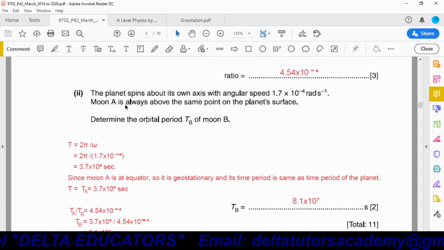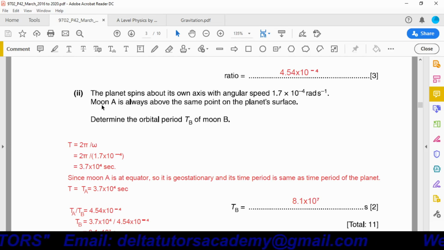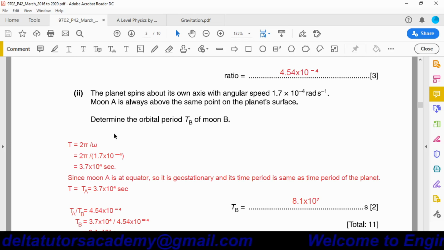Here moon A is moving around a planet, so whatever the time period of the planet, the same time period will be of moon A because moon A is at a geostationary orbit. Now we will calculate the time period of the planet, and this will be equal to the time period of moon A, and with the help of the time period of moon A we will calculate the time period of moon B.